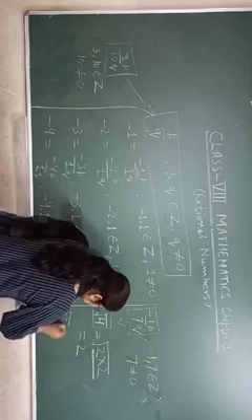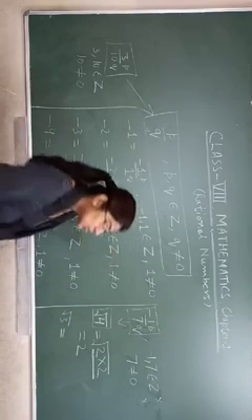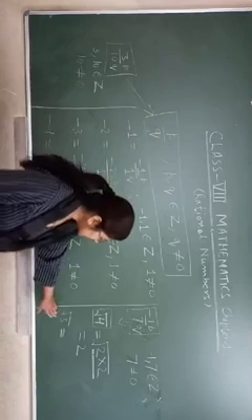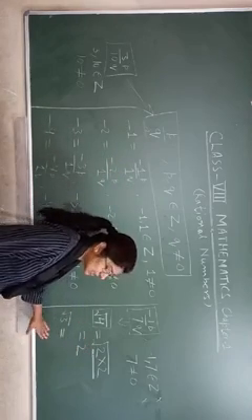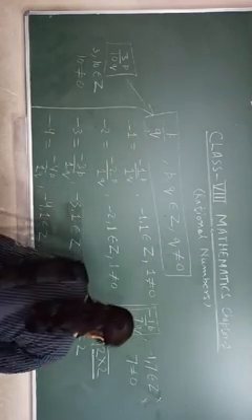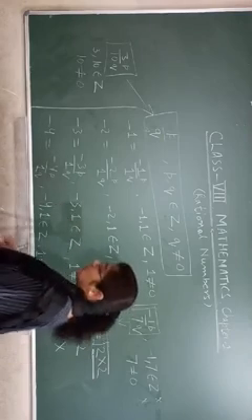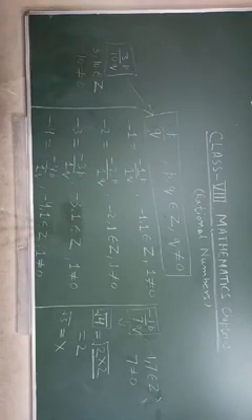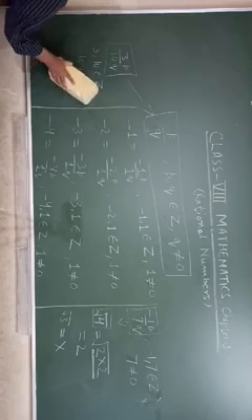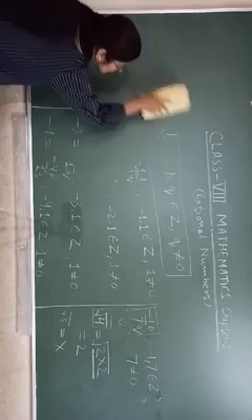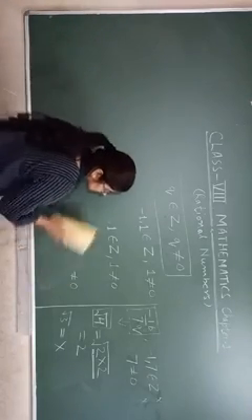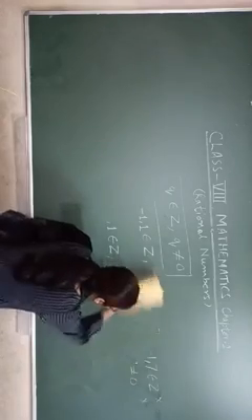But what about root 3? Root 3 is not a rational number. We can't calculate this one like that. So this is not a rational number. But root 4 is a rational number. Okay, I hope you are getting all of this properly. After that, I am telling you how you will draw rational numbers on the number line.